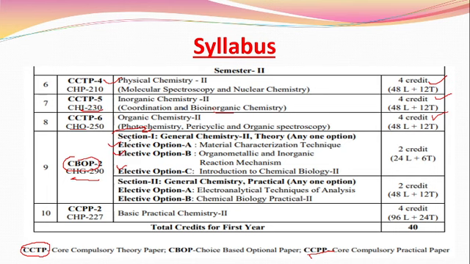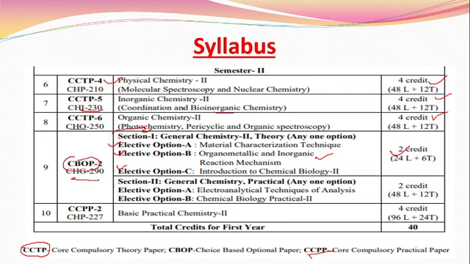The first elective option is material characterization technique. The second option is organometallic and inorganic reaction mechanism. And the third one is introduction to chemical biology. Here we choose the second option, option B, organometallic and inorganic reaction mechanism. This is a 2 credit course. Why do we choose this topic? Because this is very important for your NET/SET examination.